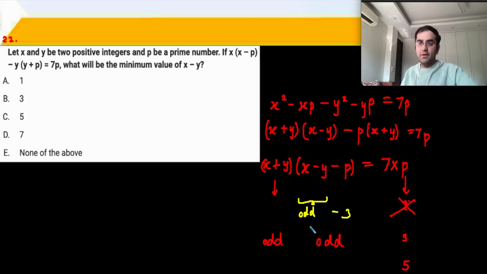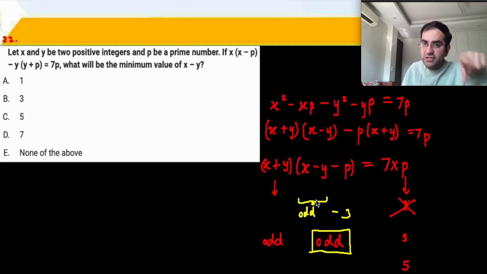At one point we are saying that the second term x minus y minus p has to be odd, but then when we are checking we are realizing that actually this is not possible, because x minus y is odd and the prime number is 3 or 5 or 7 whatever, so odd minus 3. So odd minus 3 is even. Any odd number minus 3 is even.